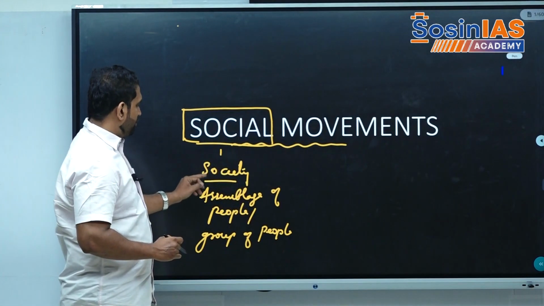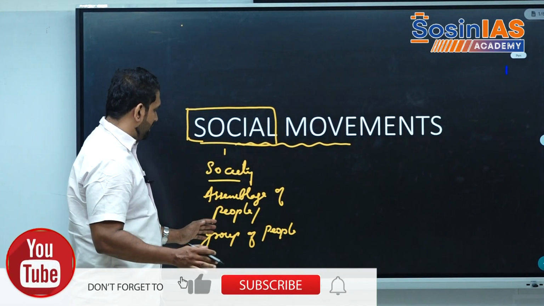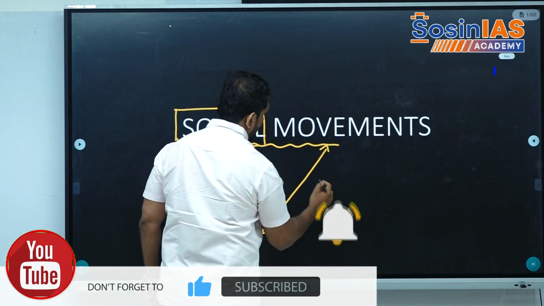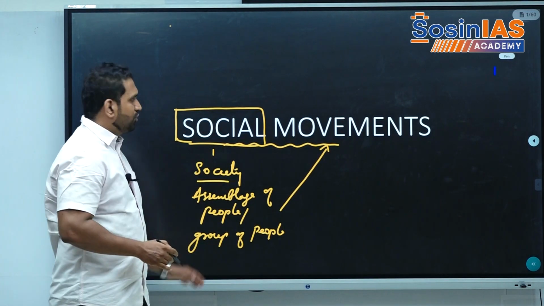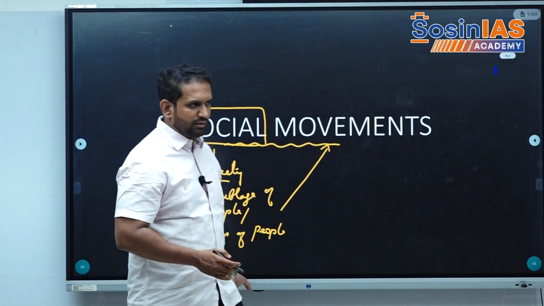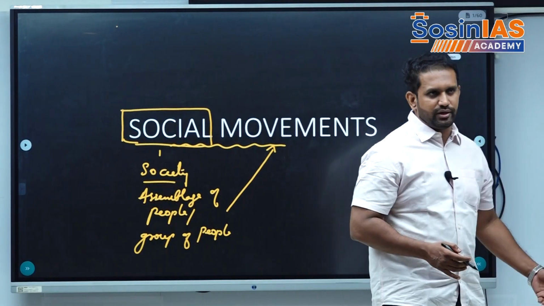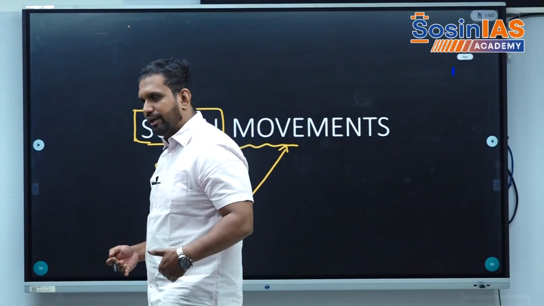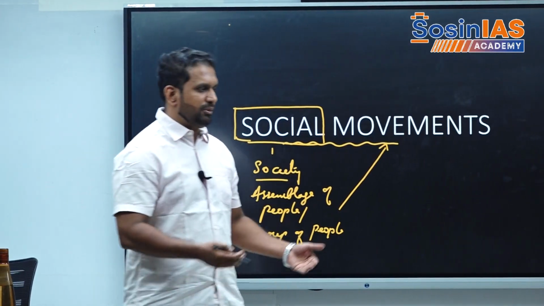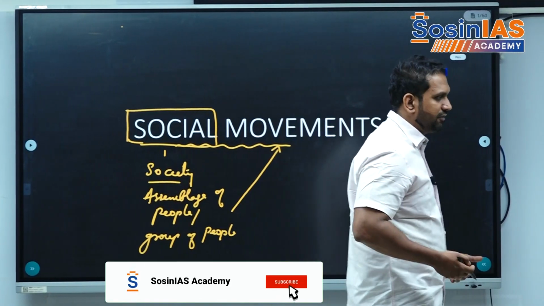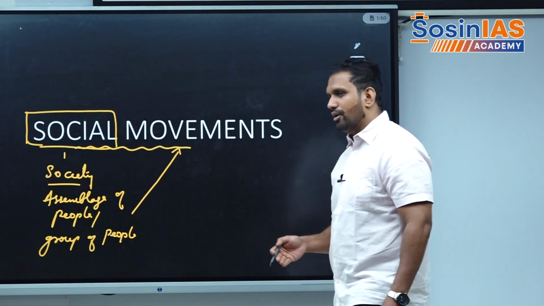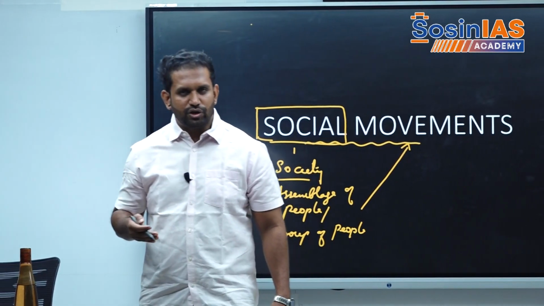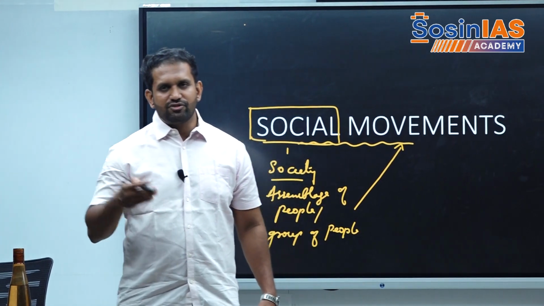When a society assembles, or in a society a group of people assemble, it will be called a movement. The definition of society anyhow is a very different one. It is nothing but communities coexisting together. Society is a very large word. Again, what is the meaning of community? It's a population. What is the meaning of population? It has been created by individuals. So individuals give rise to a population. A diverse population gives rise to a community. Diverse communities give rise to a race. Diverse races give rise to what?